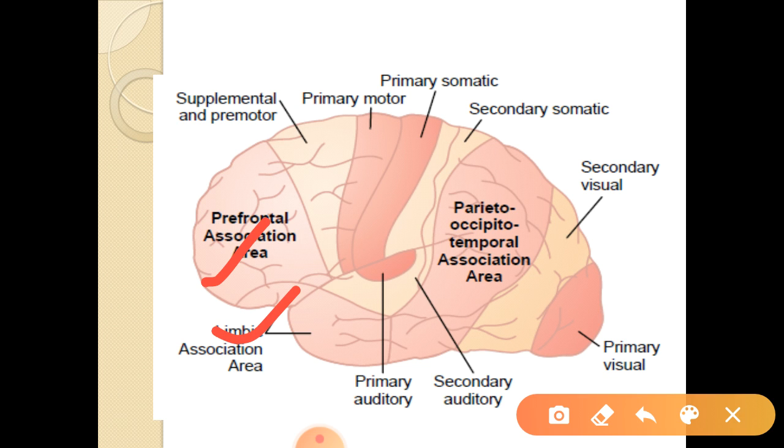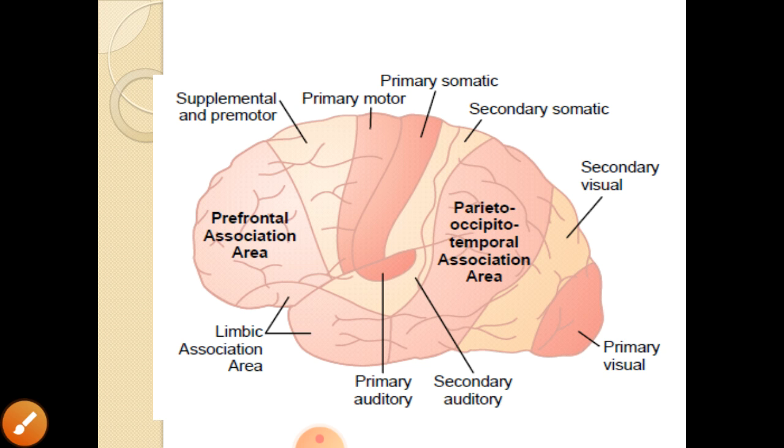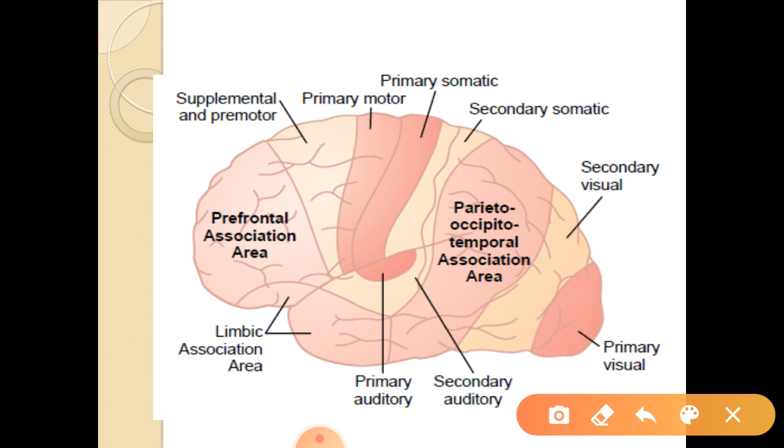In the parietal lobe, just behind the central sulcus, the primary sensory area is there. In the lower part of this, association areas are there. Just behind that, secondary somatic sensations are there, and behind you can see the primary visual area, then the secondary visual area. And here you can see in the temporal lobe the primary auditory area and secondary auditory area.